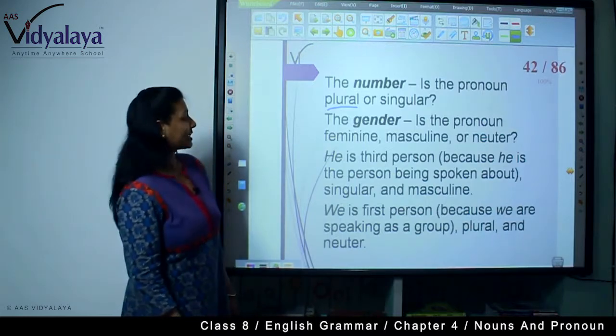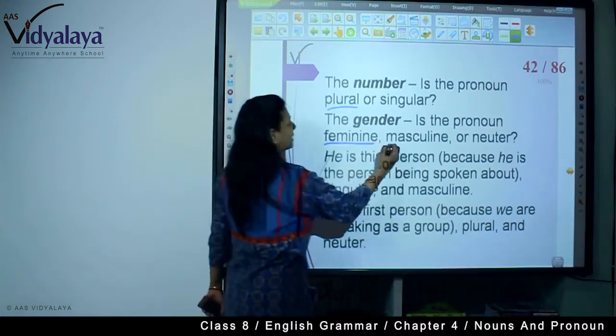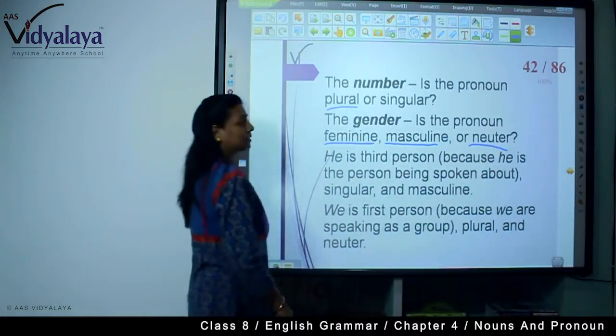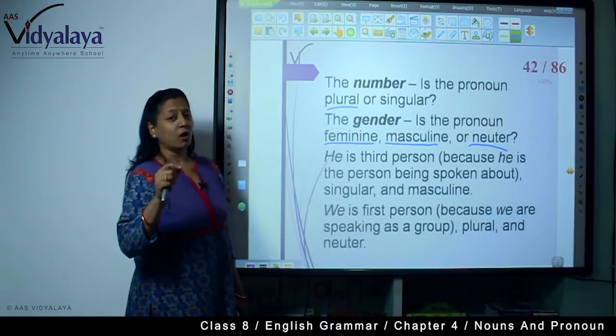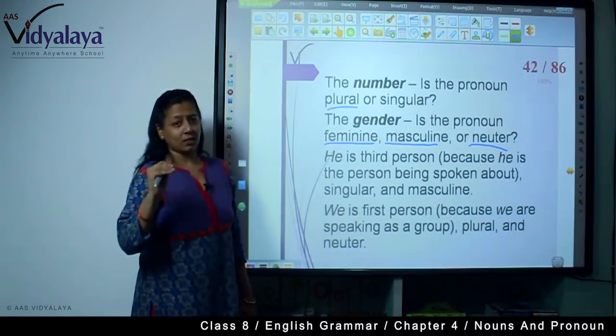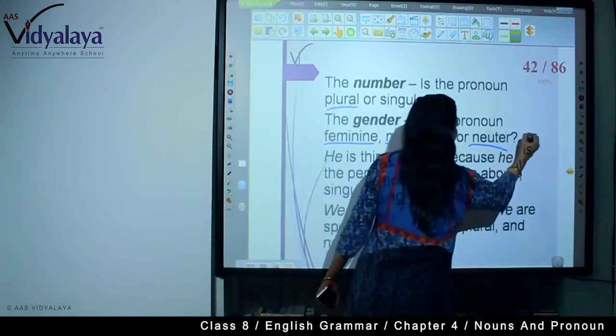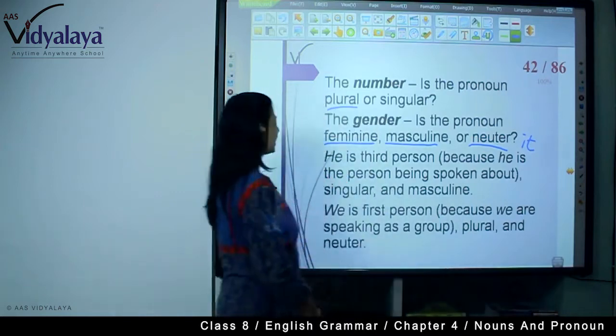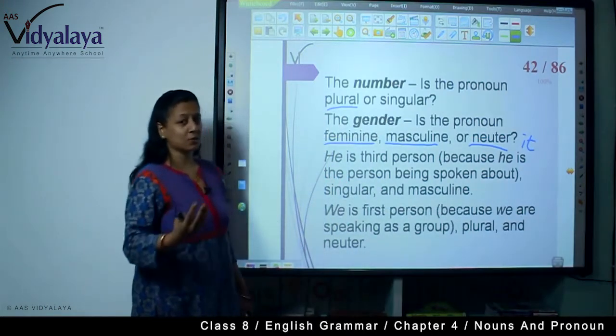The gender, that's why I have told you, is the pronoun feminine, masculine or neuter. Neuter for animals and neuter for inanimate things. It, we use it for neuter. Now, he is third person because he is the person being spoken about.